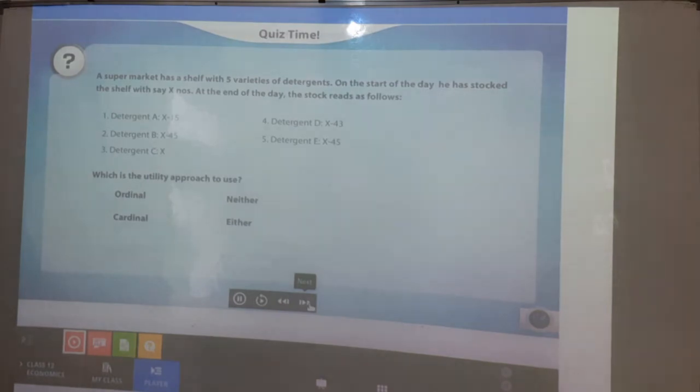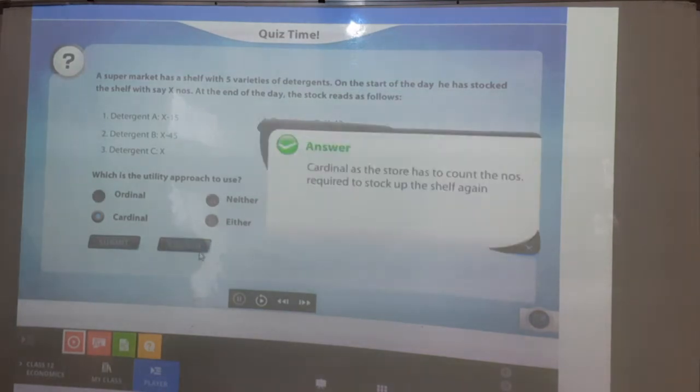Read the question carefully. Which is the utility approach to use? A. Ordinal. B. Cardinal. C. Neither. D. Either. Select the correct option and click Submit. Cardinal, as the store has to count the numbers required to stock up the shelf again.